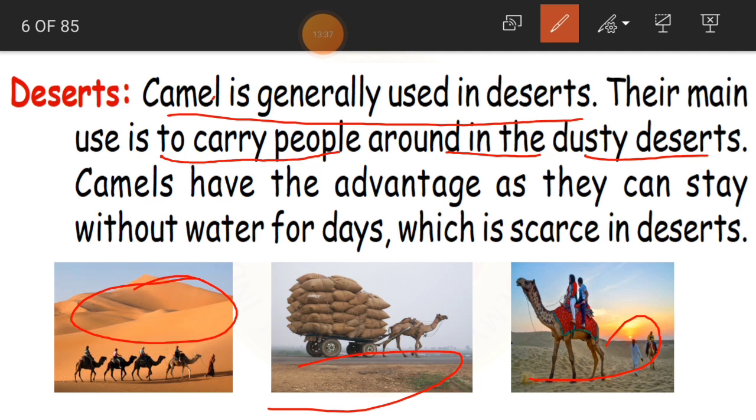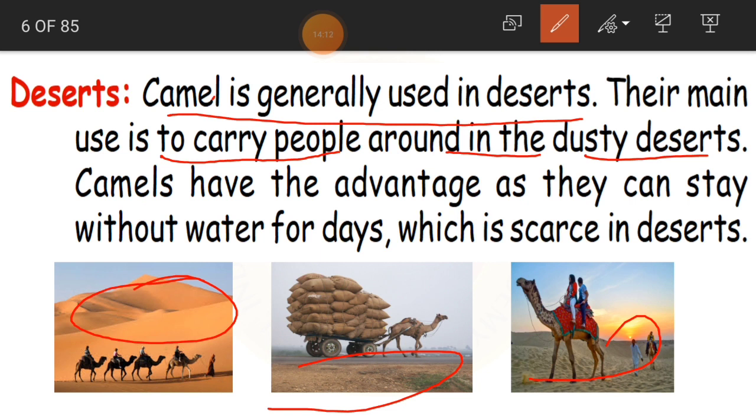Why do we call it dusty desert, children? Because the land is covered with sand. So when air blows, the area will be covered with that sand dust. Now, have you seen the desert dust and the sand in reality, or else in pictures or in any TV shows? So you might have seen this. It's a completely dusty area covered with sand. Okay, so that is why we use camel to carry people.